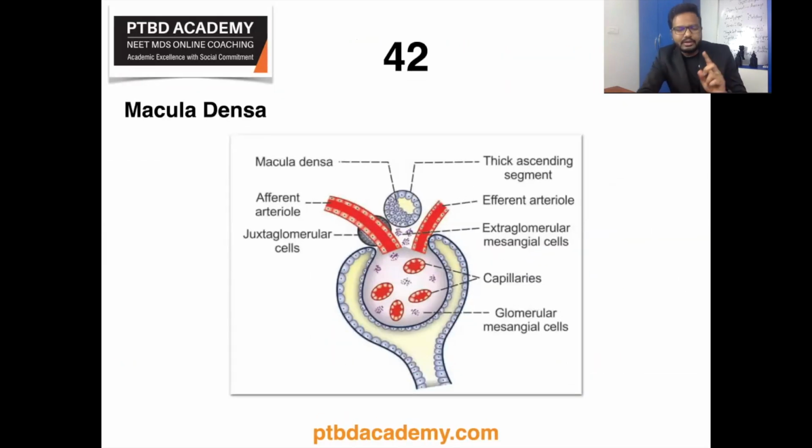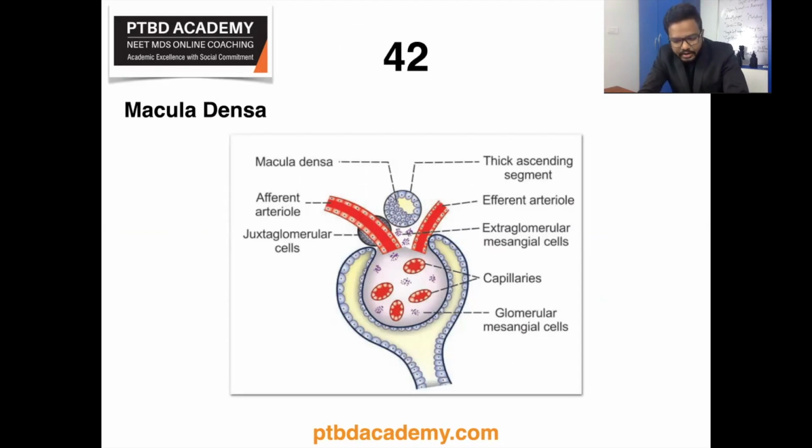I got a keyword macula densa. So here is some information regarding the same. As you can see in the illustration, the juxtaglomerular apparatus, JG apparatus, is formed by 3 different structures, which include macula densa, extraglomerular mesangial cells, and juxtaglomerular cells.